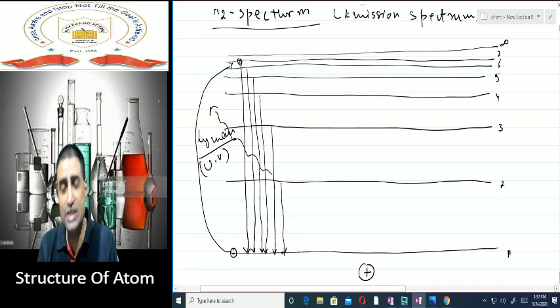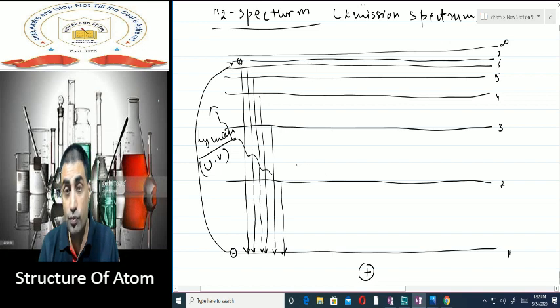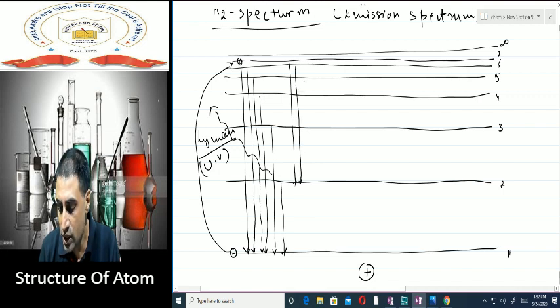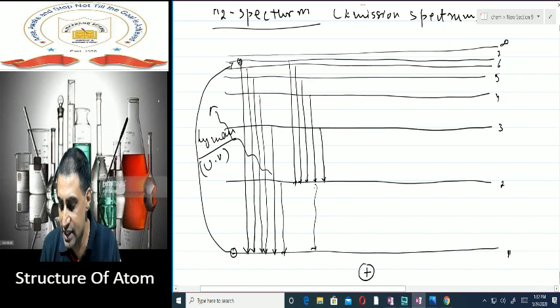Now suppose the electron which has jumped from the first shell has gone to any of the shells, third, fourth, fifth, sixth, seventh, eighth, ninth, tenth, any of the shells. But when it comes back, it is not coming back to the first shell. It is coming back to the second shell. Second shell, it can come from where? It can come from, say, the seventh shell. It can come back from the sixth shell. It can come back from the fifth shell, from the fourth shell, from the third shell. In this case, the radiation which is given out will have slightly lesser energy because this gap is lesser. It will give out a lesser amount of energy.